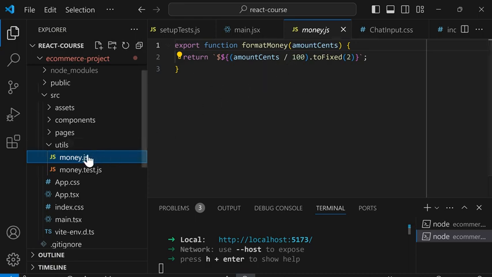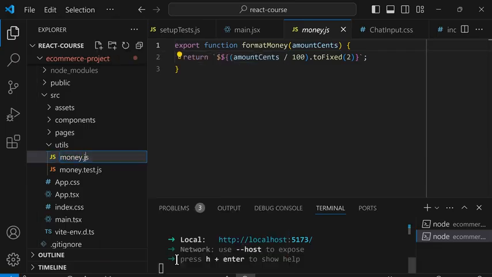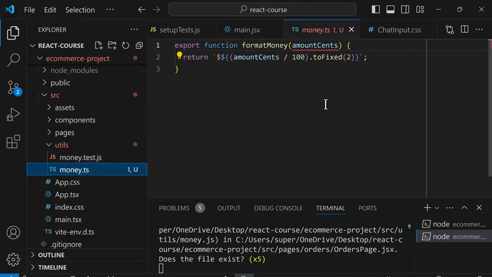So we're going to convert this to TypeScript by right-clicking and rename, and we'll rename it to money.ts, or TypeScript. So this converts the file into TypeScript, and now it will enable type checking. And now we will get an error here.